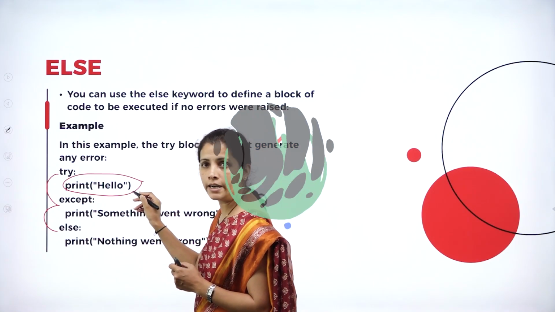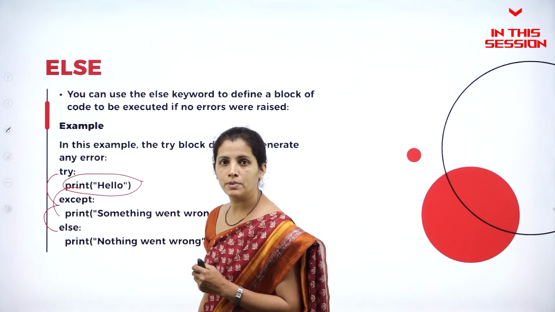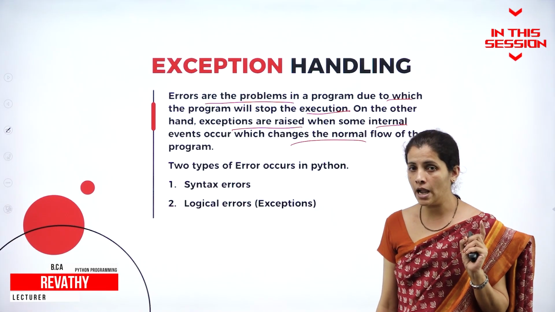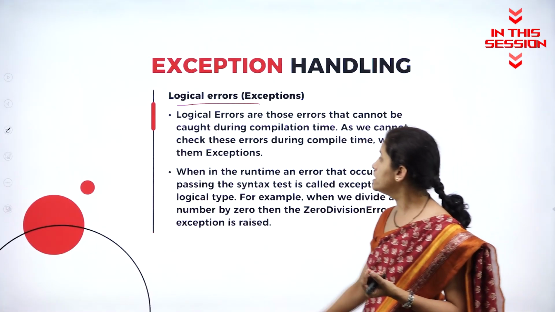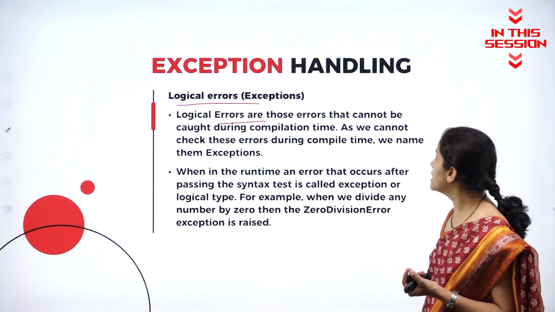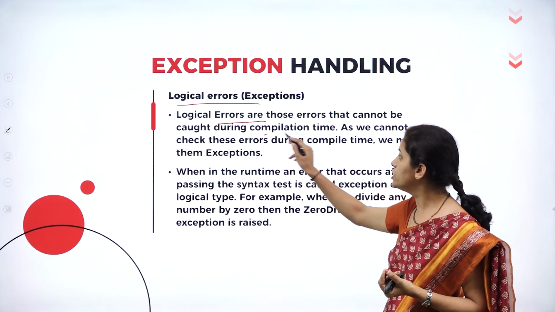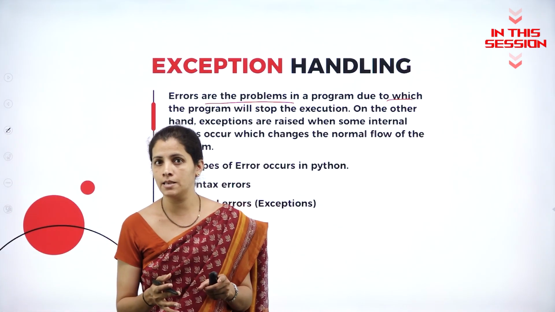If this code generates any error, that is handled by the except block. If the error occurs, what's going to happen? Sometime the program may function properly. Logical errors are those errors that cannot be caught during the compilation time. So what is error? Error is nothing but the exception.